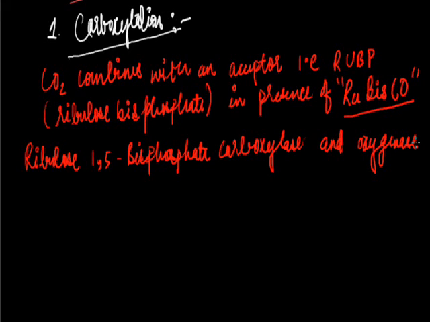So the CO2 combines with an acceptor, that is RUBP, ribulose bisphosphate, in presence of Rubisco enzyme.